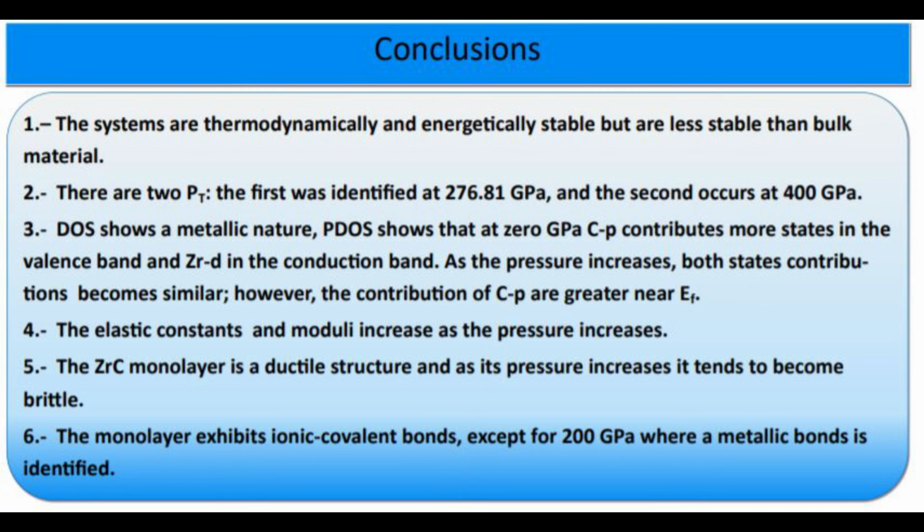The elastic constants and moduli increase as the pressure increases. The zirconium carbide monolayer is a ductile structure, and as its pressure increases, it tends to become brittle. And the monolayer exhibits ionic-covalent bonds except at 200 gigapascals, where a metallic bond is identified.